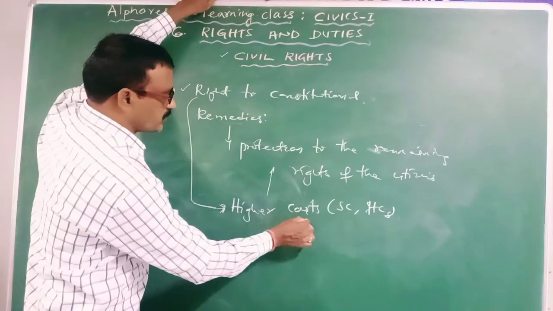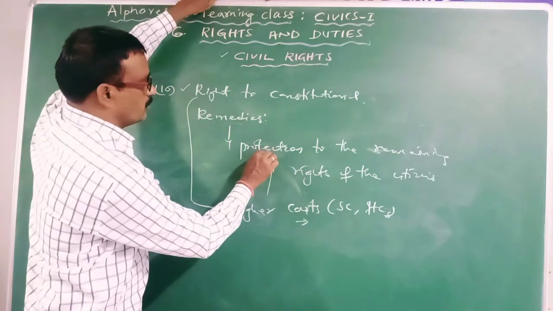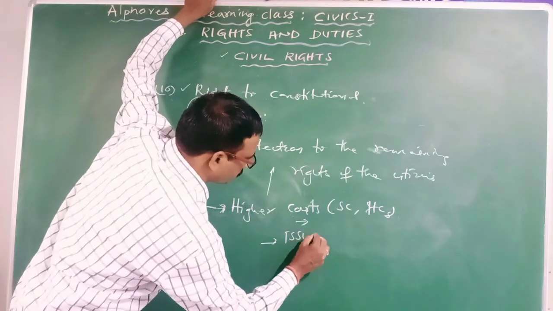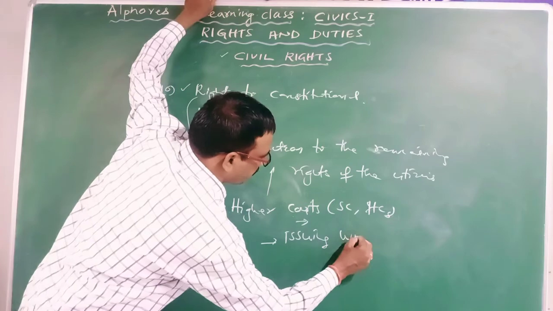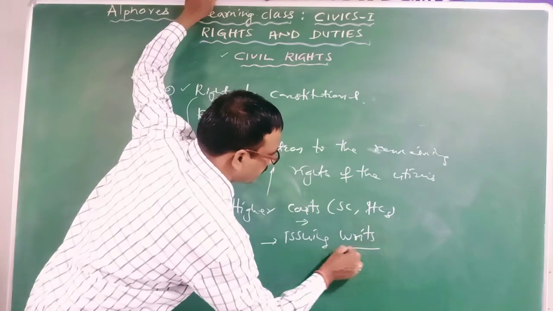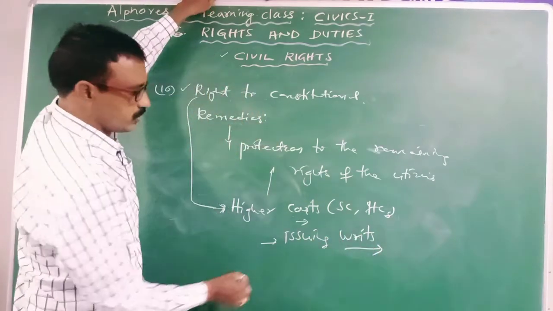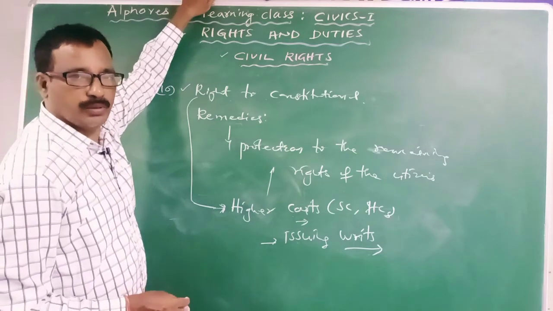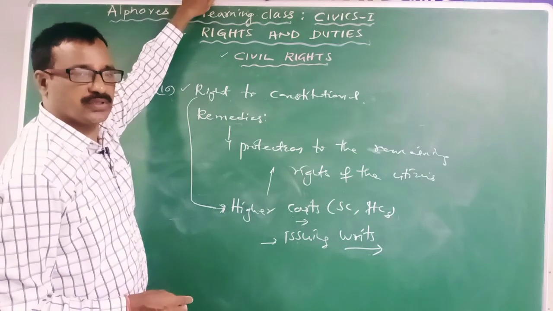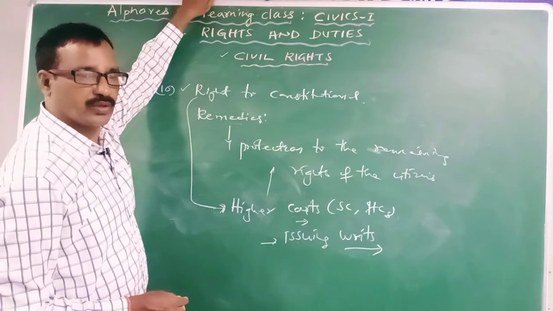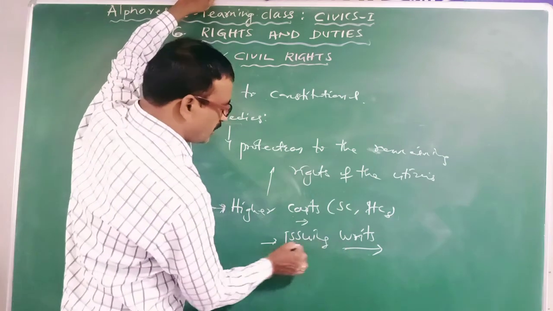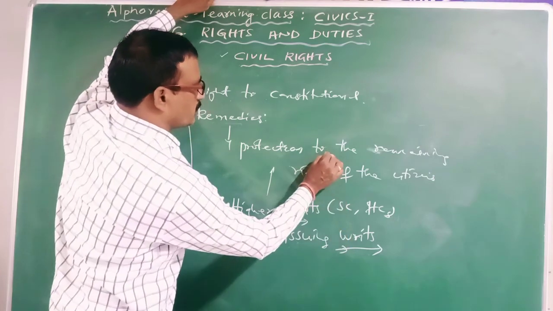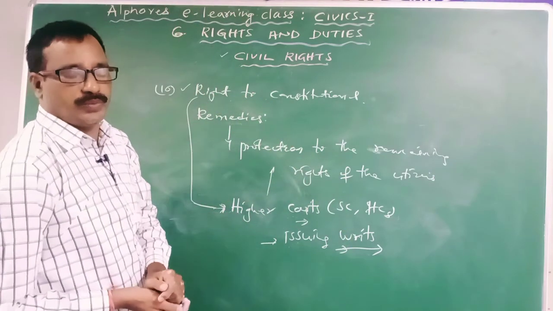How the higher courts will provide the protection to the rights of the individuals? By issuing several writs. Writs means special orders. So what are the special orders? Habeas corpus, mandamus, prohibition, certiorari, quo warranto. These are called as writs. By issuing these writs, higher courts will provide the protection to the rights of the individuals.